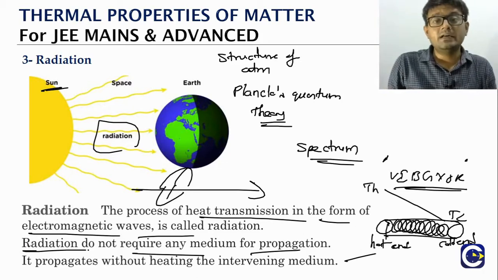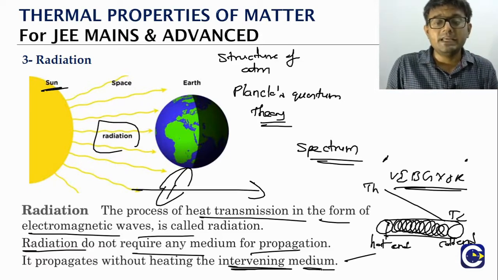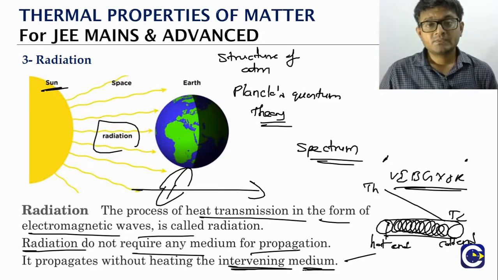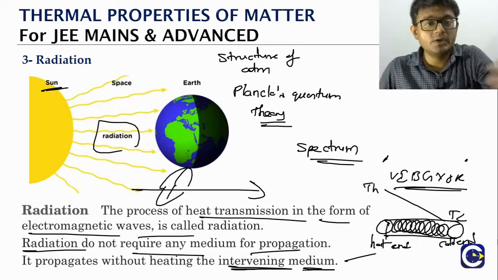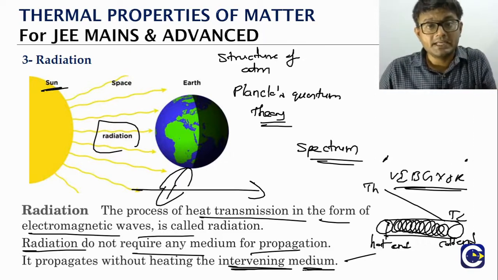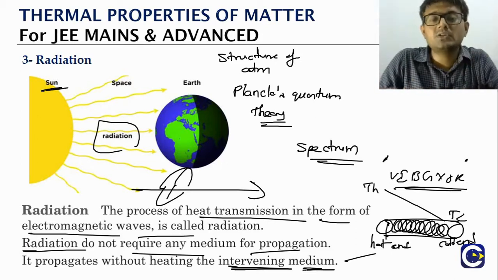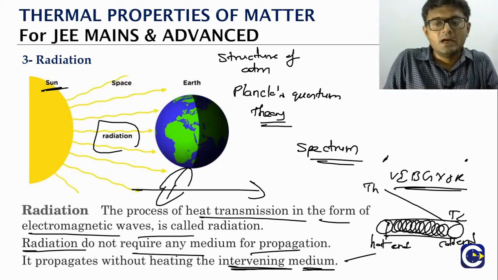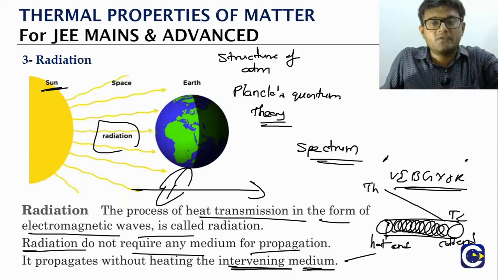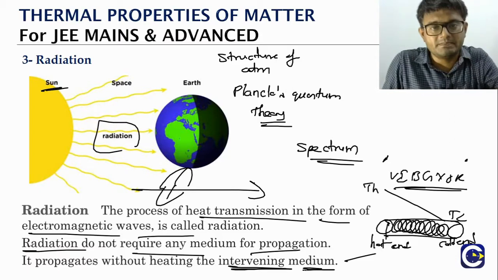But when radiation is happening, the intervening medium will not get heated up. Even when light goes through air, it's not like the air is going to get heated up. So the intervening medium will not get heated because of the transmission of the radiation. And we have seen clearly in the case of conduction that when we say a temperature profile is built, it means the medium is getting heated up.